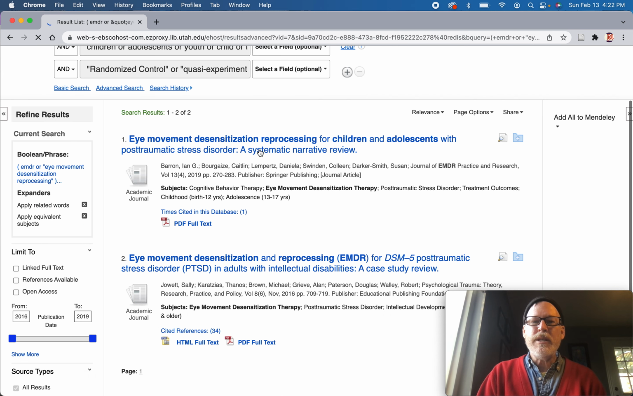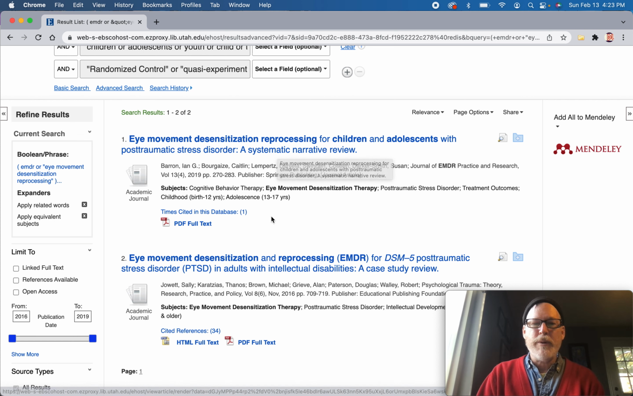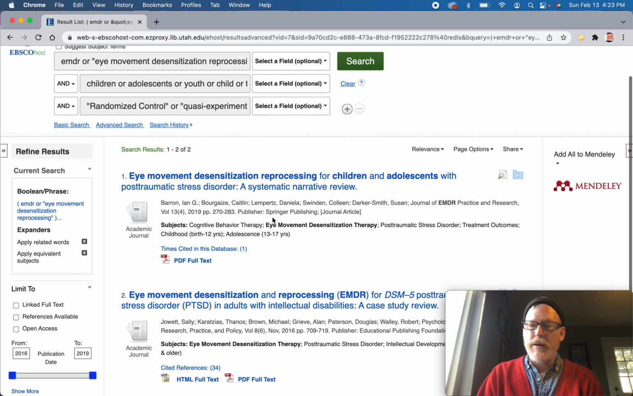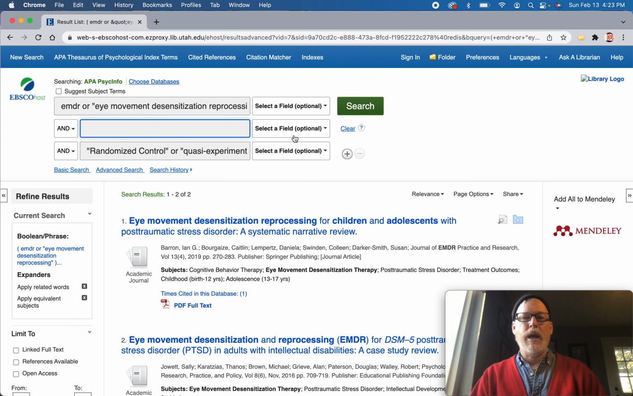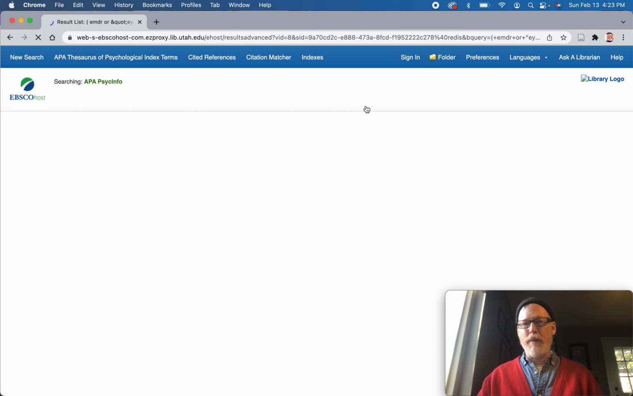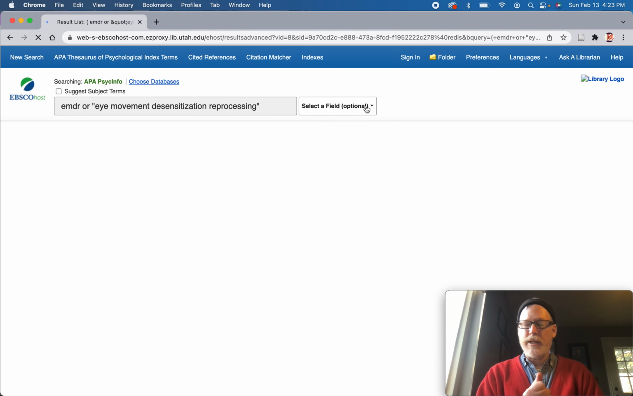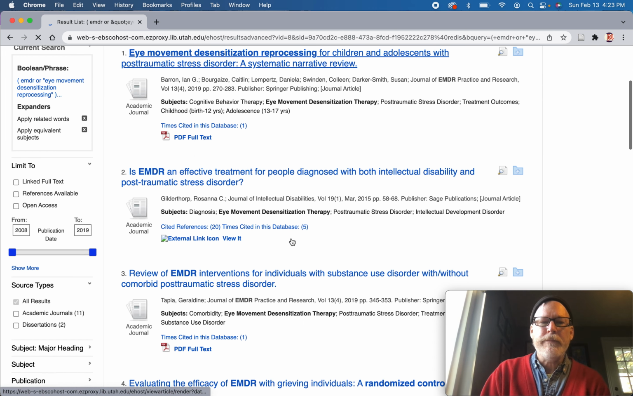So this is a systematic narrative review. The methodology is a systematic review. So in that, they probably looked at randomized control or quasi-experimental. So it could be that there's not a lot of EMDR with this particular population. Here's where we would test that idea. I'm going to get rid of this population. And now I'm just looking for EMDR and the methodology. So if we omit the population, what do we get? I bet there's going to be a lot more. I know EMDR is used a lot with PTSD. Oh, 13, not a lot. And we've already seen that one.